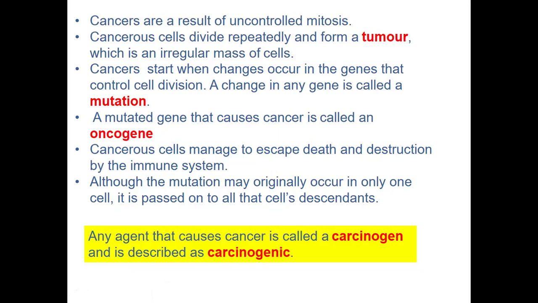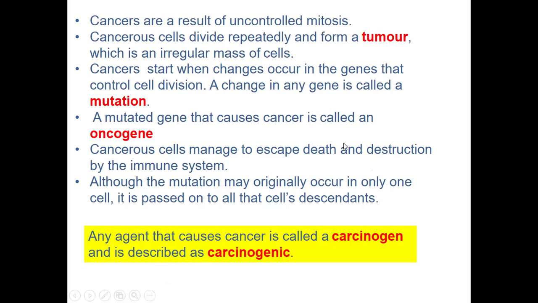Funny thing about these cancerous cells is they even manage to escape cell death. They don't die. Because normally, if a cell doesn't have all it's expected to have, it goes through automatic cell death. But the cancer cells never go through that. Or we can have the immune system destroying those cells, but the cancer cells are never destroyed.